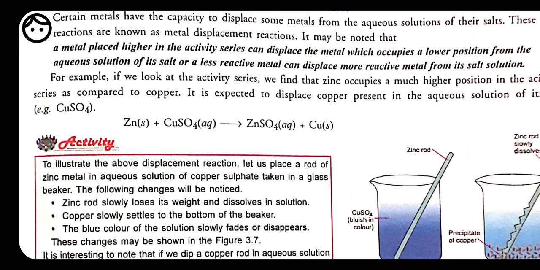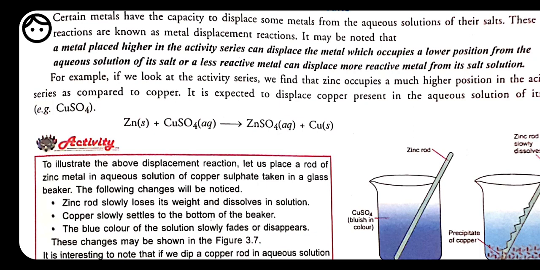But if we try to do the reverse reaction of this one, in which zinc displaces copper and formation of zinc sulfate plus copper takes place, if we do the reverse of this one, it does not take place because copper is less reactive than zinc. That's why copper cannot displace zinc from its place, and then the reaction does not take place.